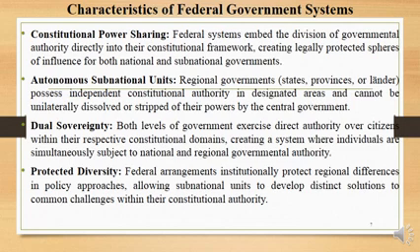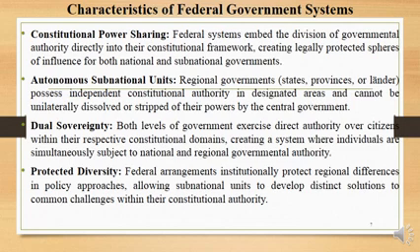The autonomous subnational units. Regional governments, state, province or land, possess independent constitutional authority in designated areas and cannot be unilaterally dissolved or stripped of their power by the central government. The dual sovereignty: both levels of government exercise direct authority over citizens within their respective constitutional domains, creating a system where individuals are simultaneously subject to national and regional governmental authority.